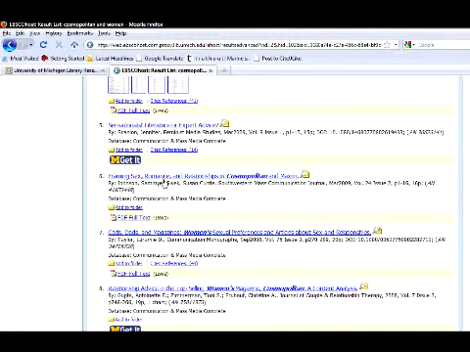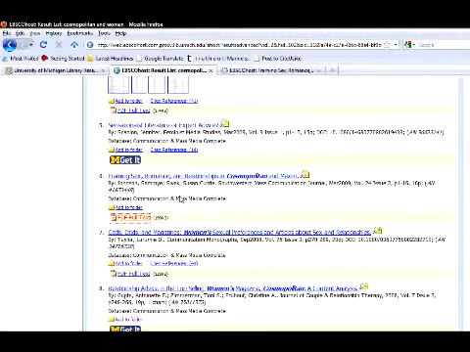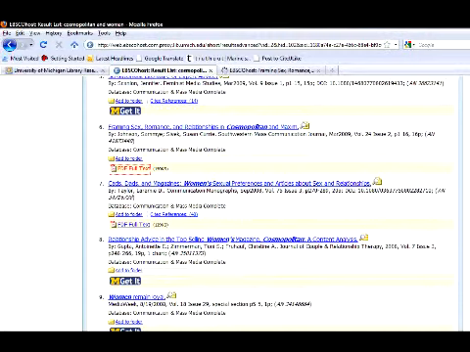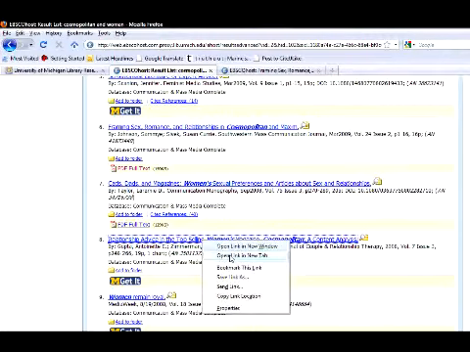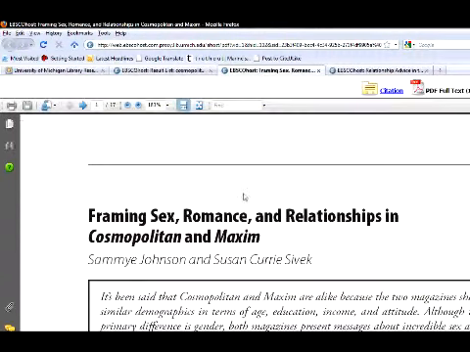This one is about marketers. Let me go down and see if I can find an academic paper. Here's one: Framing Sex, Romance, and Relationships in Cosmopolitan and Maxim magazine. So this is a comparative study, and I'm going to open this in a new window to take a look at that. Here's a content analysis on relationship advice. That sounds kind of interesting too.